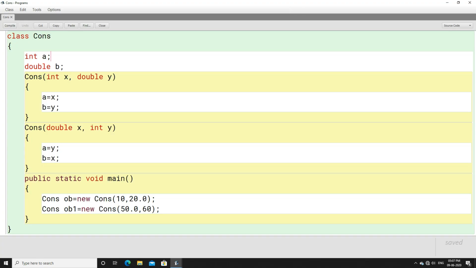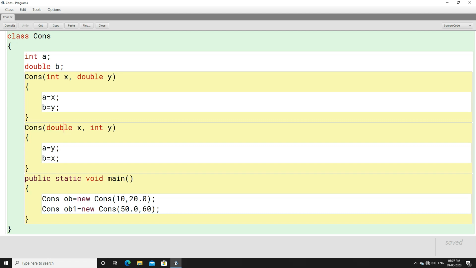This is one example of constructor overloading. In this example, you can see we have a class named cons. We have two instance variables, a and b. A is int type, b is double type. Now we have two constructors here, and both are parameterized constructors. One constructor has a parameter list of int x and double y. Here two parameters are present: one is int x and another is double y.